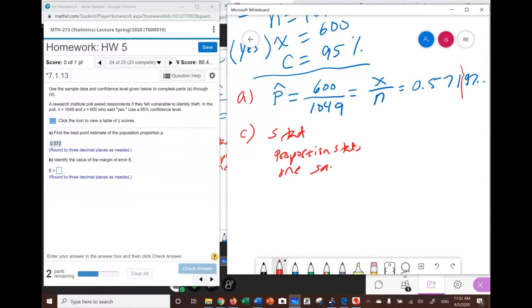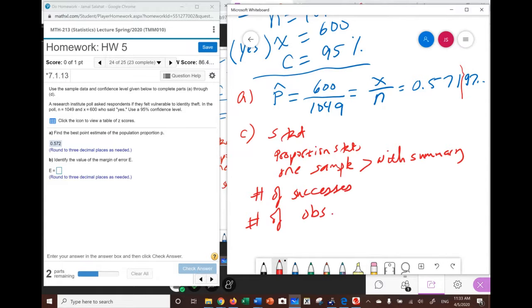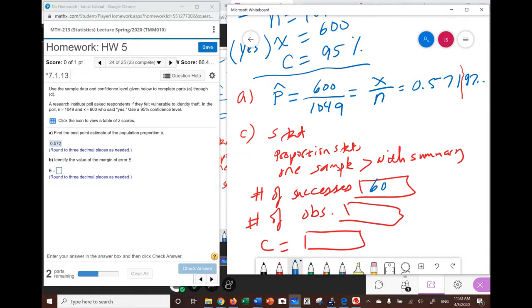One sample with summary. And then what we will do is we fill in the number of successes and number of observations, and then we put the confidence level in and see what we get. Notice that the number of successes in this case is given. It is 600. We don't use the proportion, we use number of successes. And number of observations in this problem is 1049. And the confidence level in the problem is mentioned to be 95%.